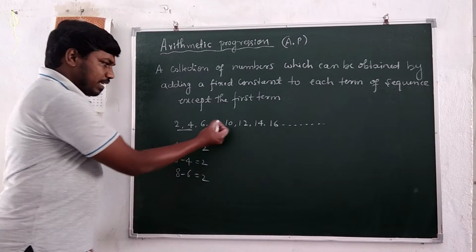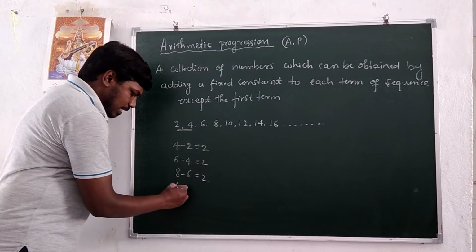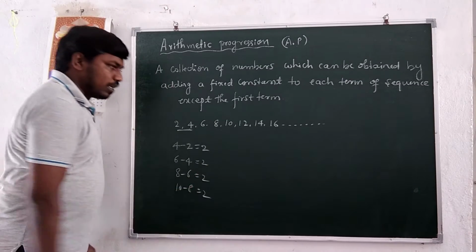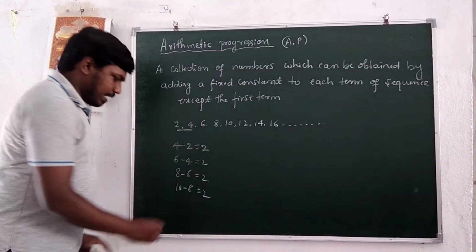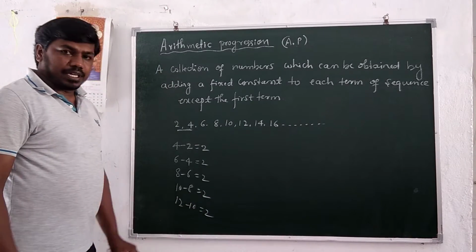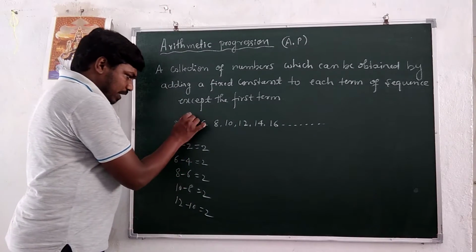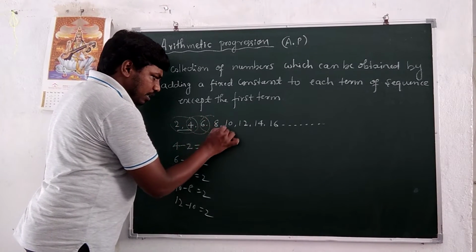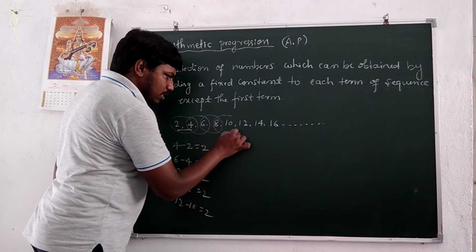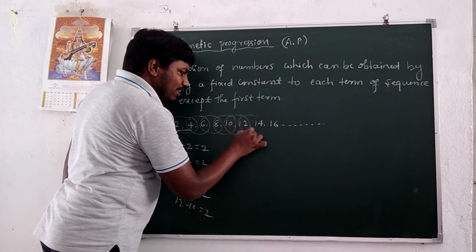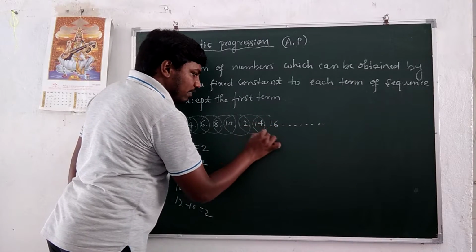The difference between 10 and 8 is 2. The difference between 12 and 10 is 2. Right? So the difference between any two successive terms in the given sequence is always constant.